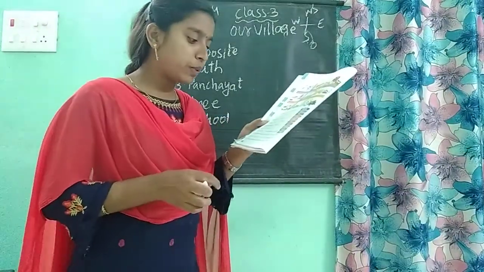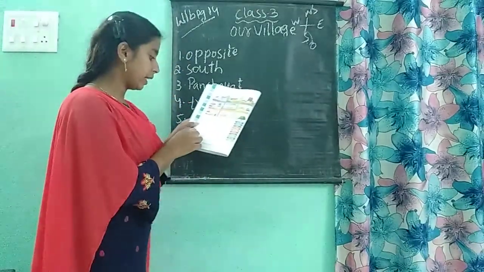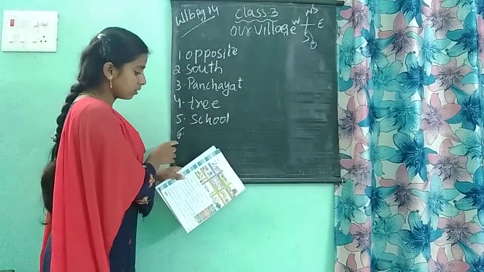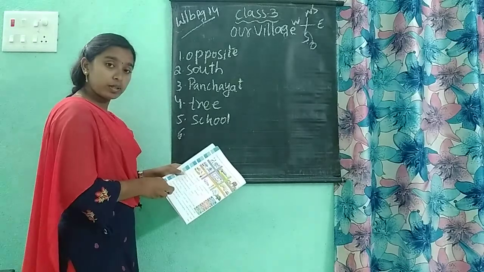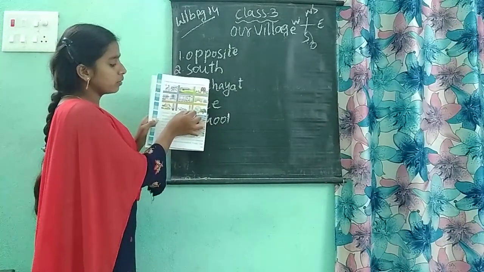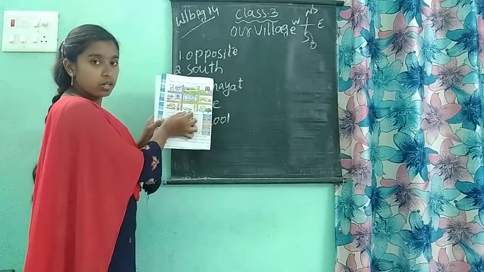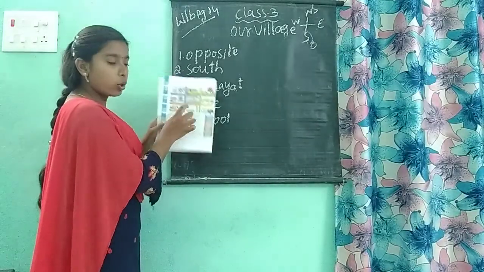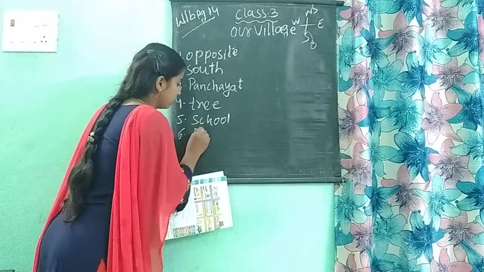And the sixth one. A water tank is built near the dash. What are we having? The water tank is here. This water tank is near this. What is this? Pond. So, near the pond.